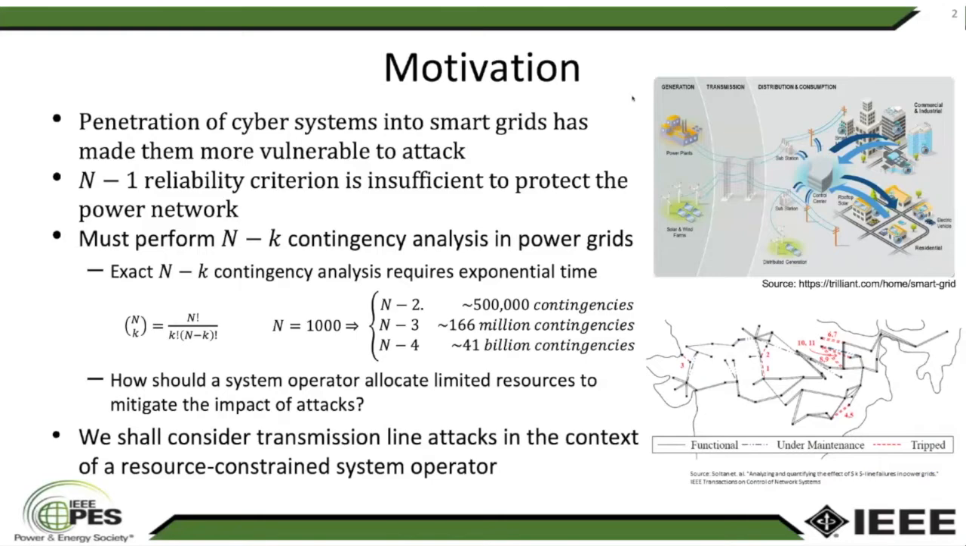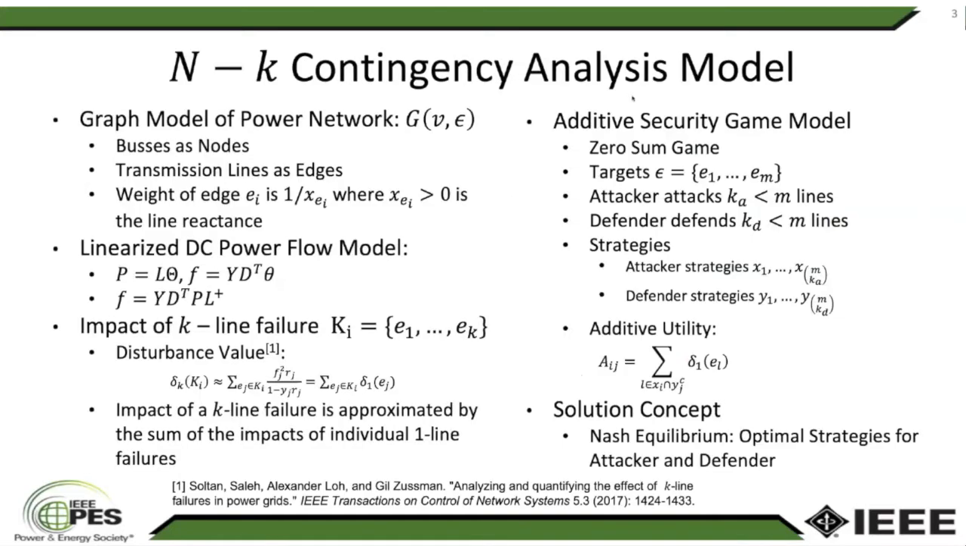In this work, we shall consider transmission line attacks in the context of a resource-constrained system operator. We model the power grid as a graph, in which the nodes represent buses and the edges represent the transmission lines. For our analysis, we adopt the linearized DC power flow model of the grid, and as our impact of the simultaneous failure of K lines, we use the notion of disturbance value, first introduced in 2017.